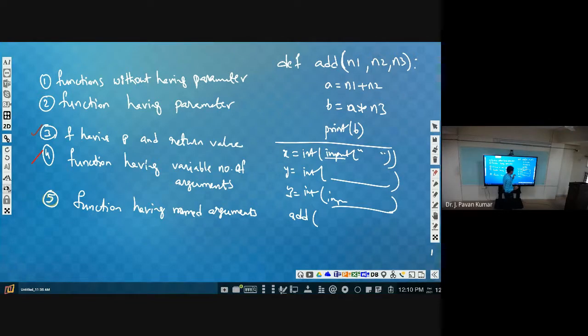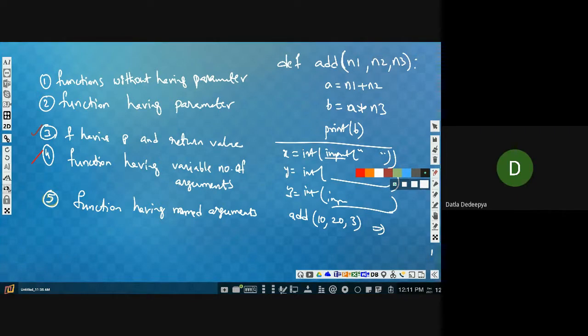Now here we can give arguments like 10, 20, 3. What is the result? 90.